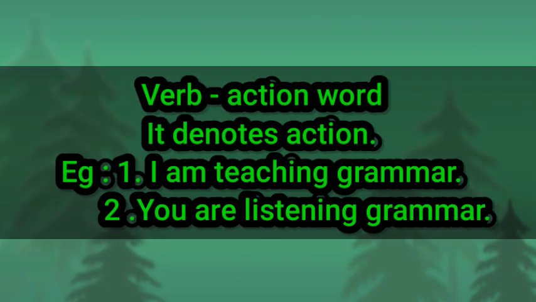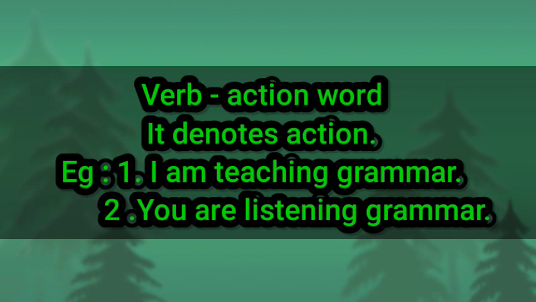Next we have to see verb. Verb, you are already familiar with that. What is a verb? A verb is an action word. It denotes action. For example, what are you doing now? You are listening to grammar. What am I doing? I am teaching grammar. So in this sentence, I am teaching grammar: I is the subject, am teaching is the verb, grammar is the object. What are you teaching? Grammar. So that is the object. If you ask the question what or whom, that is the object.